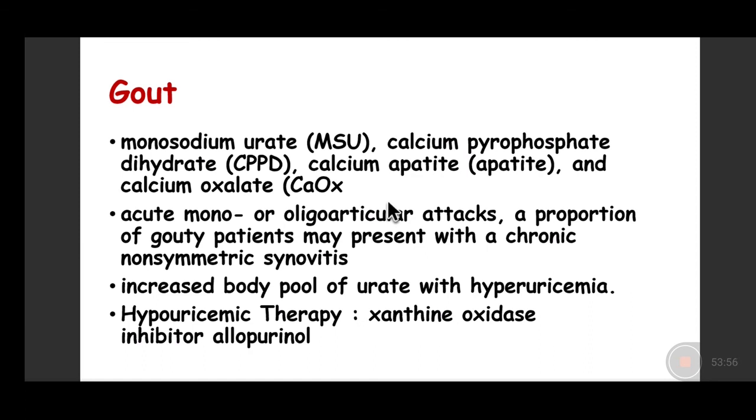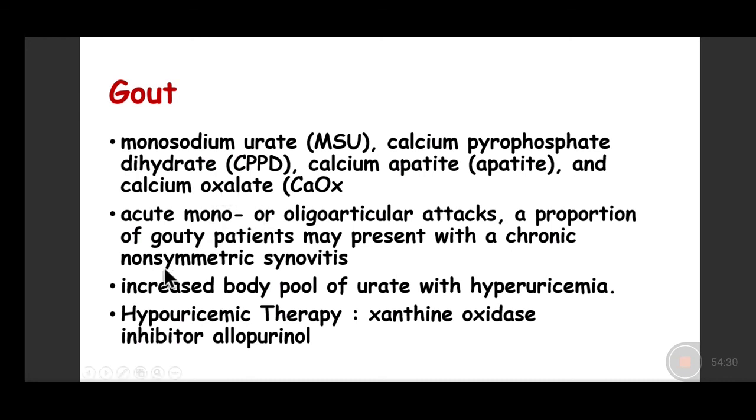While gout is associated with deposition of monosodium urate crystals occurring because of hyperuricemia. Whenever there is an increased body level of uric acid, with hyperuricemia, you have deposition of urate crystals in the joint, in the synovium, leading to decreased mobility and painful enlargement of the joint area. The joint which is characteristically involved is the big toe. The big toe is the one which is characteristically involved.